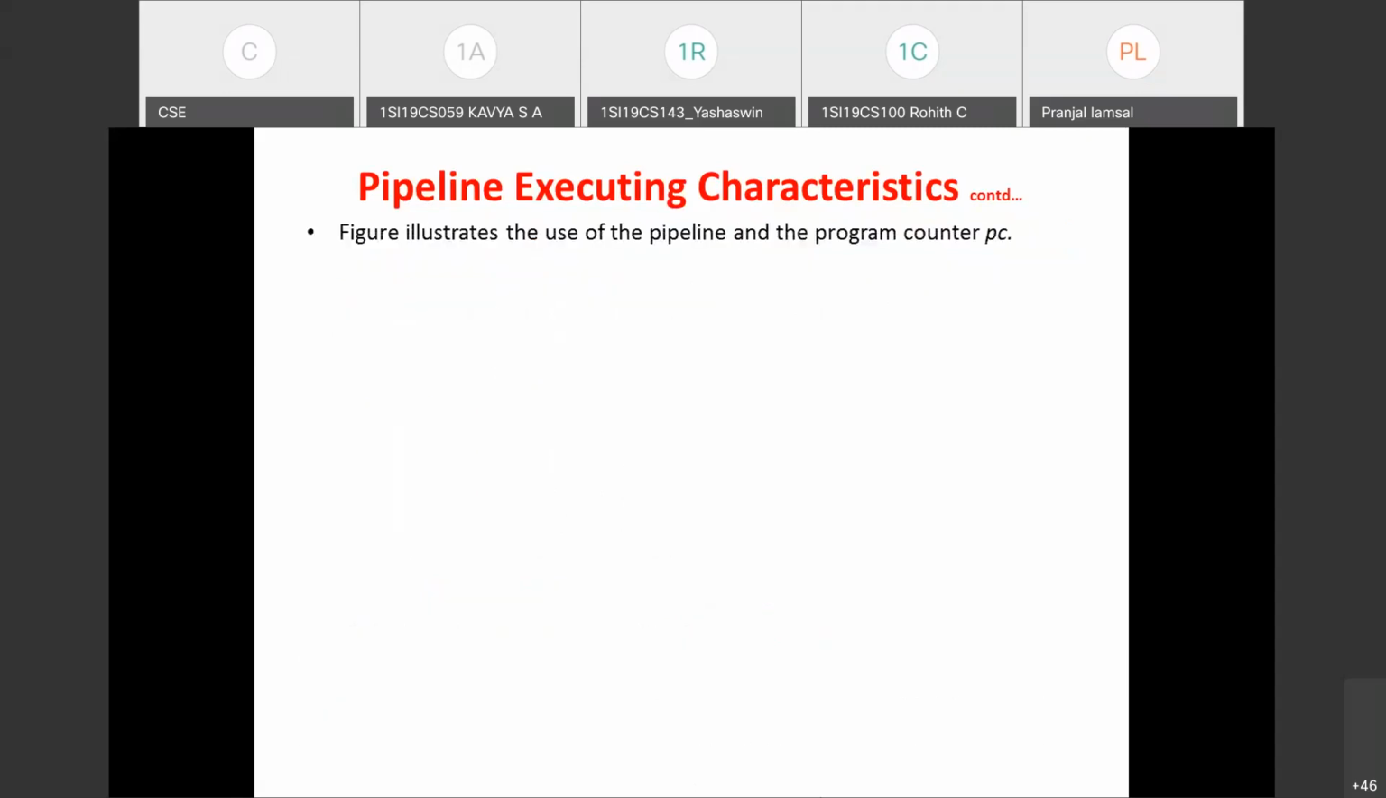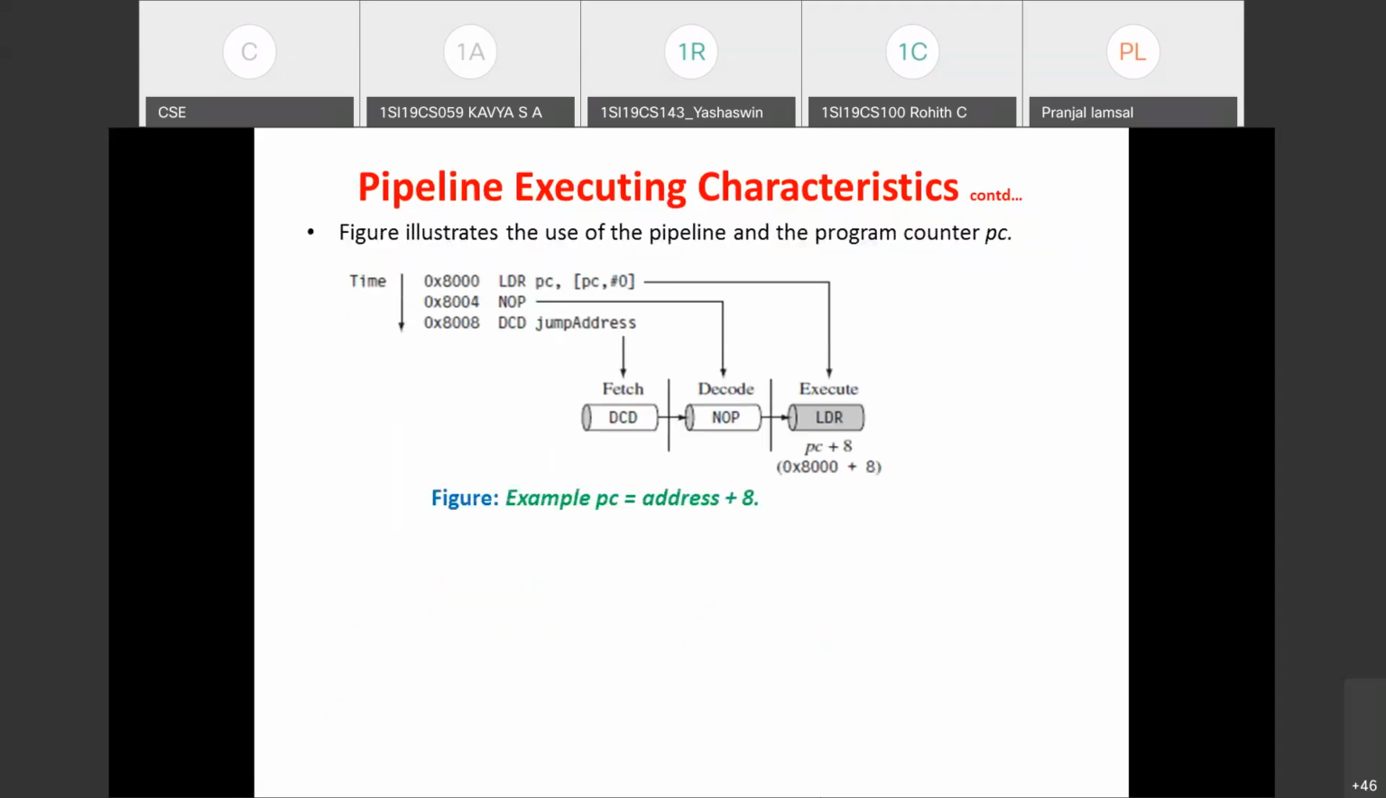Coming to the next characteristic. In this diagram, I had already illustrated this using Keil software, and I'll also show it once again. In this figure, we are seeing the usage of the pipeline and the program counter status. This example shows that while executing the current instruction, the PC will be 2 instructions ahead. Each instruction in ARM is 4 bytes.